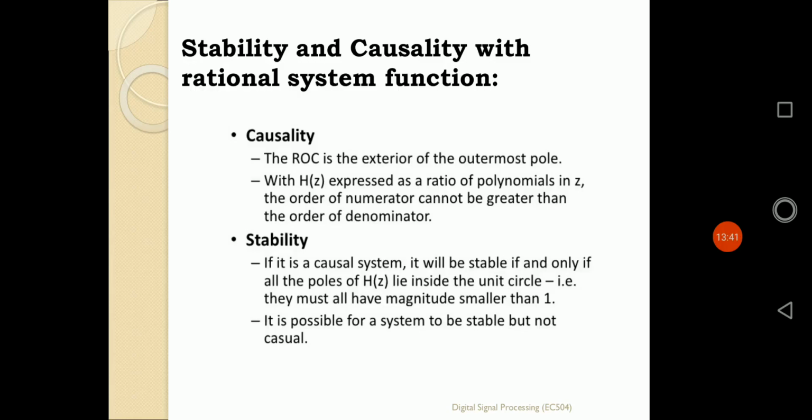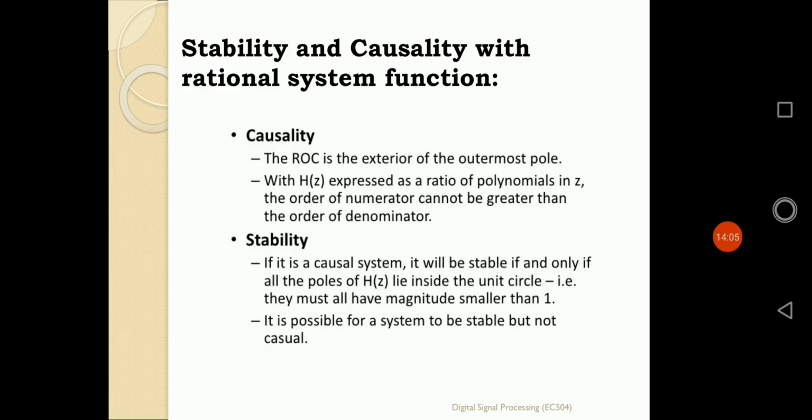Suppose we have a denominator equation that gives three roots, P1, P2 and P3. The maximum value of P1, P2, P3 is P3. Then a system is a causal system if the ROC is greater than the maximum value of that pole. That's simply defined as the exterior of the outermost circle.